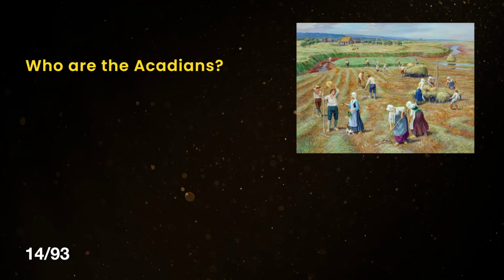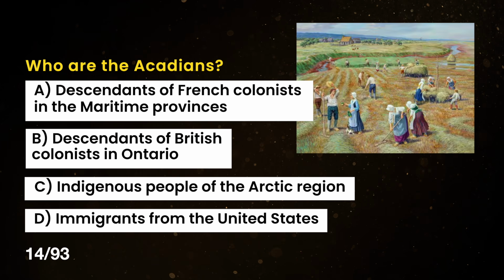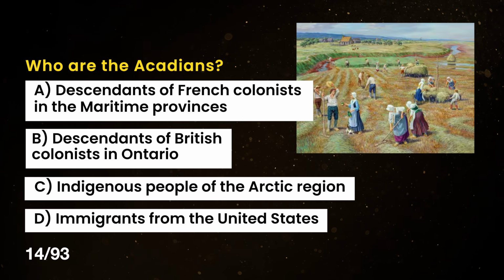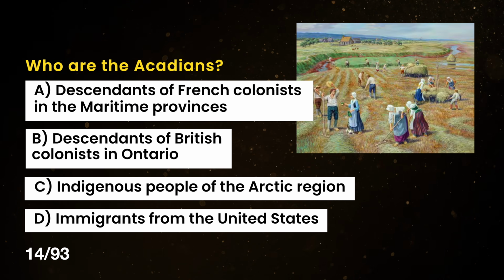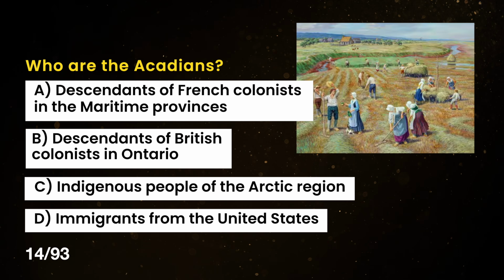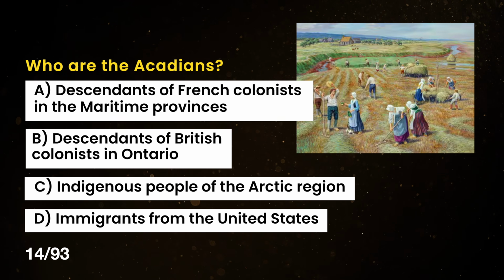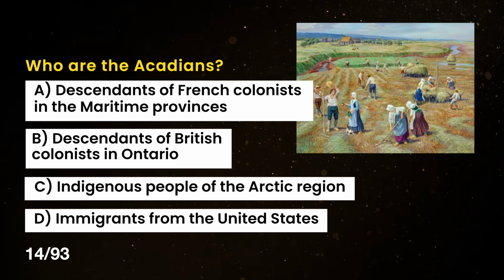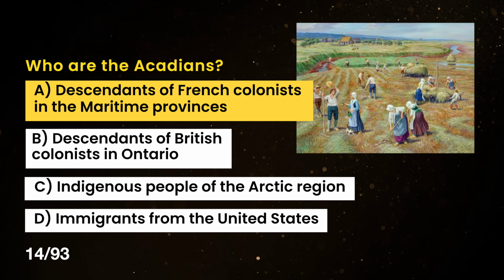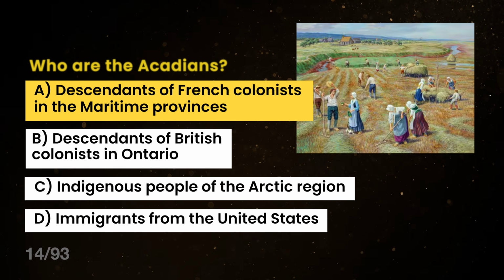Who are the Acadians? A. Descendants of French colonists in the Maritime Provinces. B. Descendants of British colonists in Ontario. C. Indigenous people of the Arctic region. D. Immigrants from the United States. The correct answer is A. Descendants of French colonists in the Maritime Provinces.